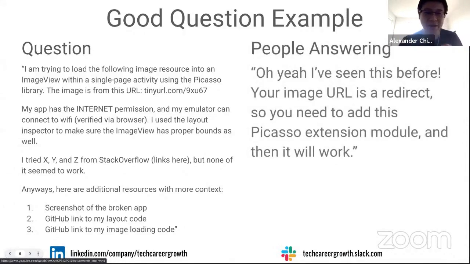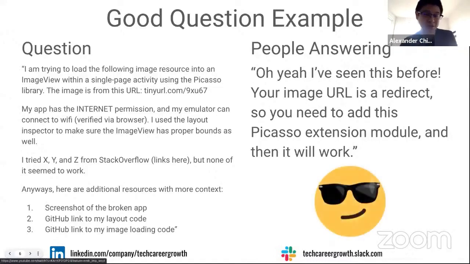And again, it's really not that much extra effort. In order for you to add all this stuff, it's maybe 10, 15 minutes, right? But you're saving so many back and forths from the people answering. So it's just a much more efficient exchange of time. And I would be very happy getting a question like this. I'd think, okay, this person clearly spent a lot of time to make sure that this question is good for me and everyone else trying to answer the question.